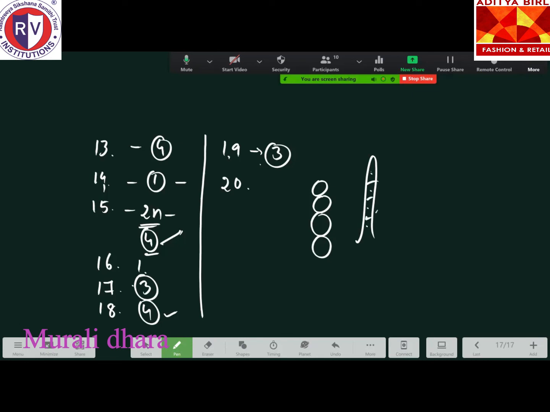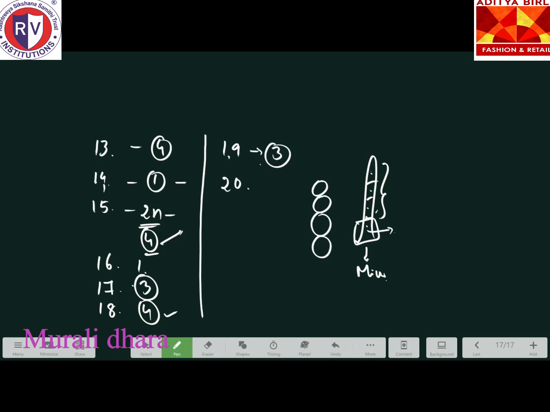So these 3 will degenerate, as I told you, and the lowermost one, which is present towards the micropylar end, will give rise to the megaspore. So the megaspore mother cell will give rise to a linear cell division. Remember, the tetrad produced from a megaspore mother cell is always linear. It is not tetrahedral.